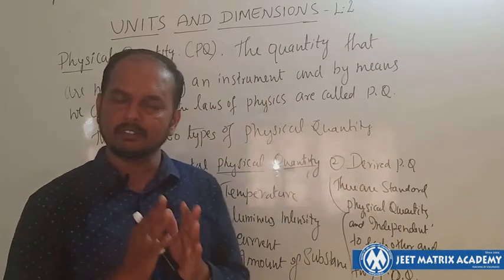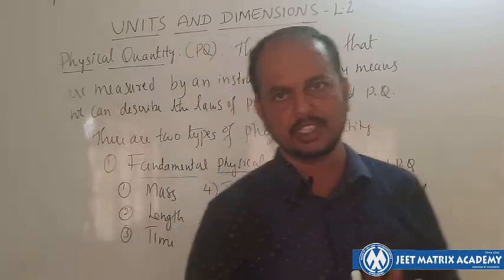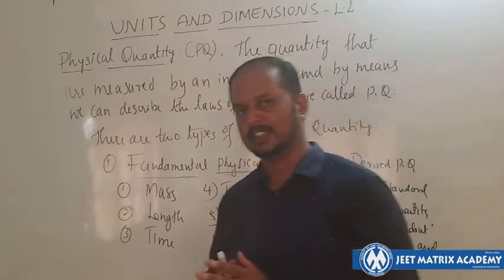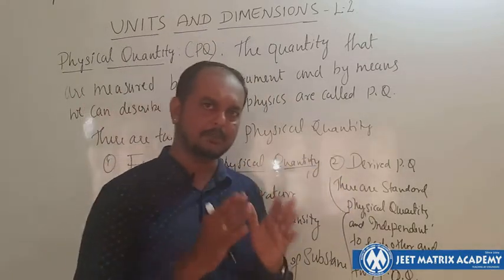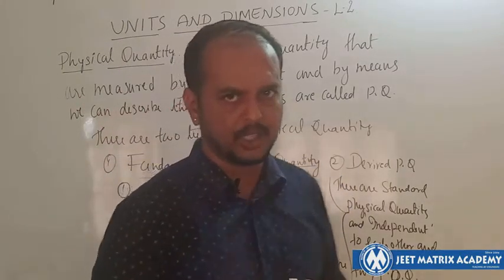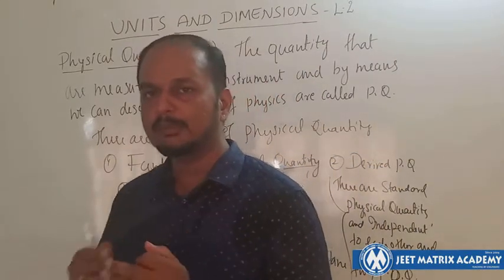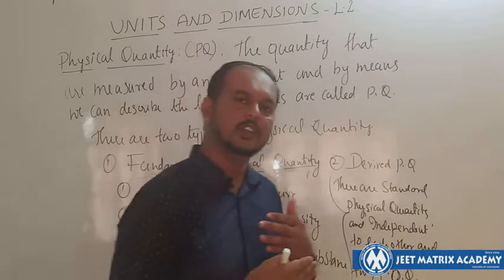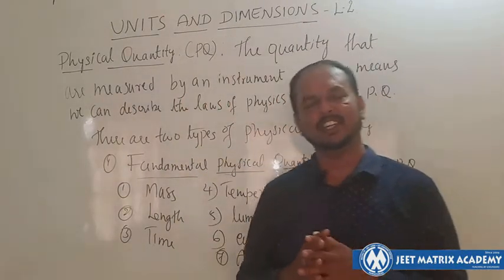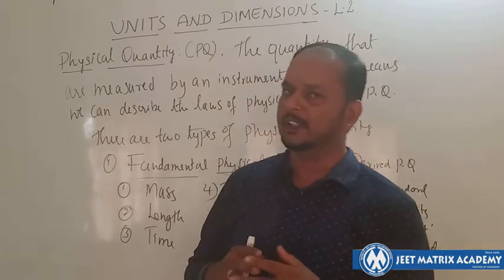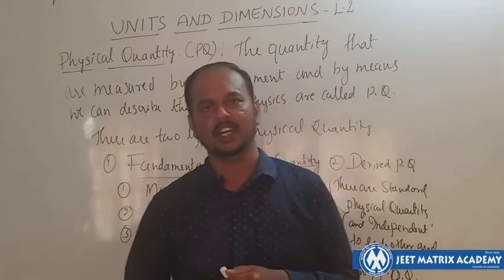So hope everyone understood what exactly is meant by fundamental physical quantity and derived physical quantity. There should not be confusion, so please remember and try to note it in your book. Ensure that whatever you studied in each class, you remember when you go into the subsequent classes. Otherwise you feel very uncomfortable and feel that physics is going to be difficult.